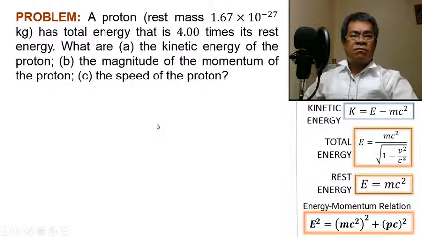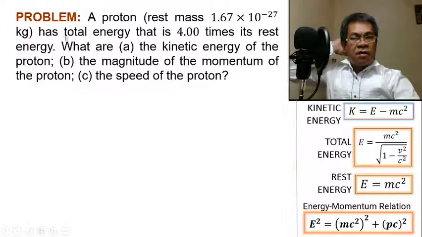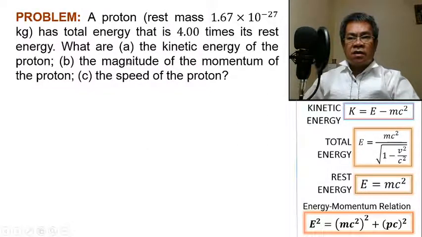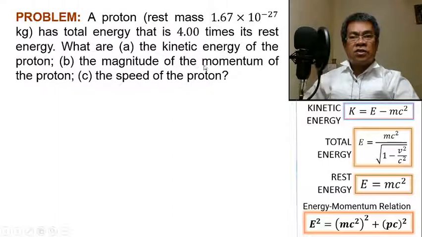So let us have this problem. A proton, take note, a proton is positively charged, has a mass of 1.67 times 10 raised to negative 27 kilograms, and has a total energy E of 4 times its rest energy. What is rest energy? mc squared. Now, letter A, what is the kinetic energy of the proton? So you are asked to find the kinetic energy. Letter B, the magnitude of the momentum of the proton. And letter C, how much is the speed of that proton?